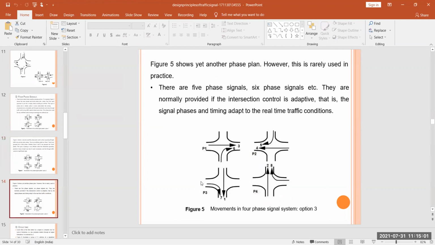Figure 5 shows yet another phase plan. However, this is rarely used in practice. There are 5-phase signals, 6-phase signals, etc. They are normally provided if the intersection control is adaptive, that is, the signal phase and timing adapt to the real-time traffic condition.